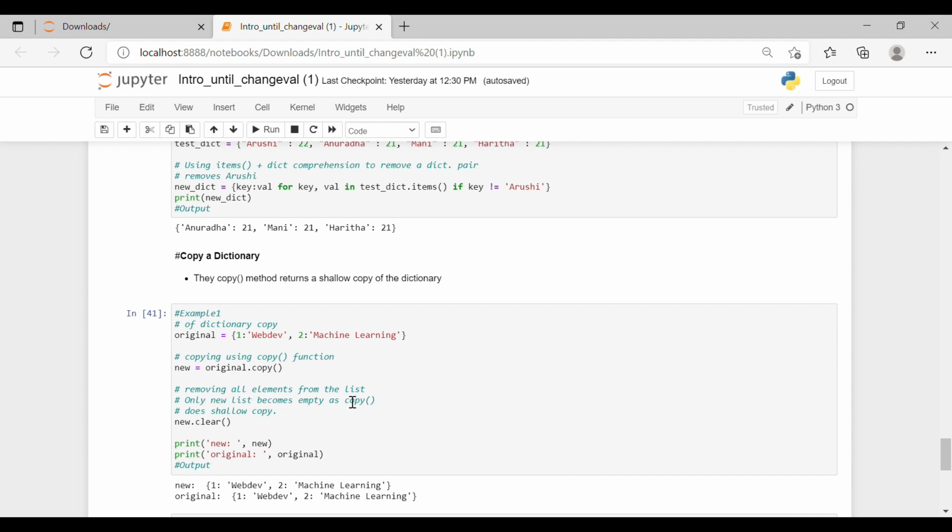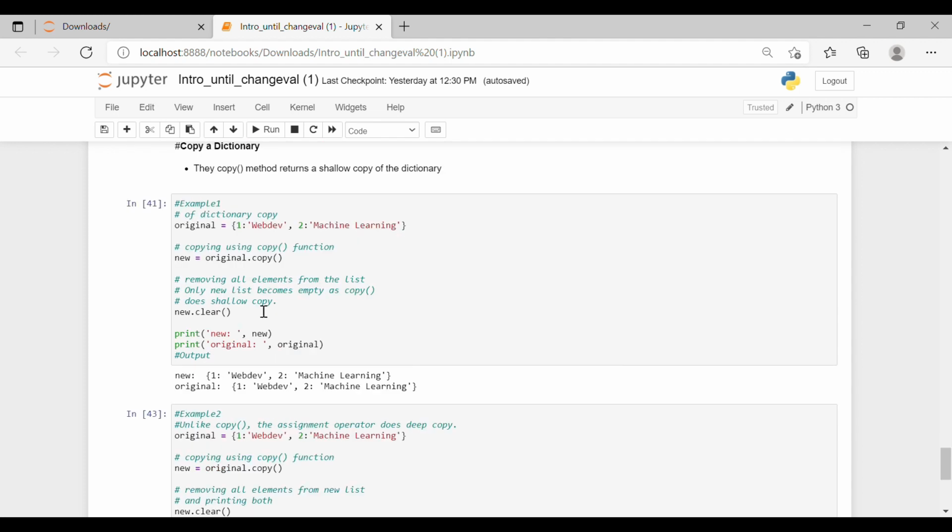Removing all the items, only the new one becomes empty as copy does a shallow copy. Then we'll use new.clear and then we'll print new and original also. So new is one is web dev and second is machine learning, and original was one web dev and second machine learning. This is similar. This is how we copy a dictionary.